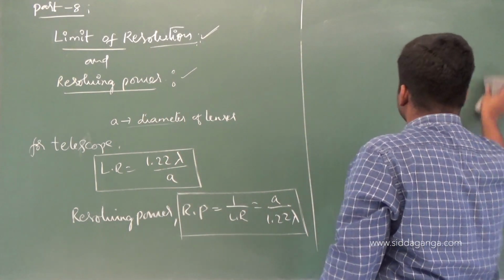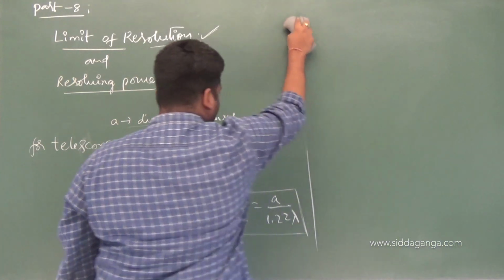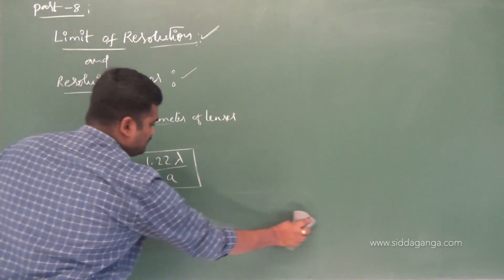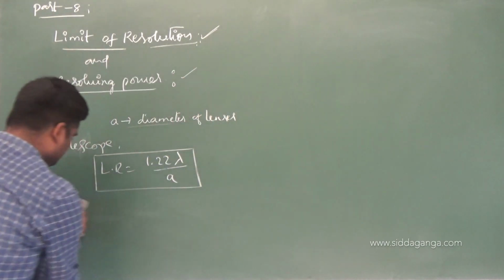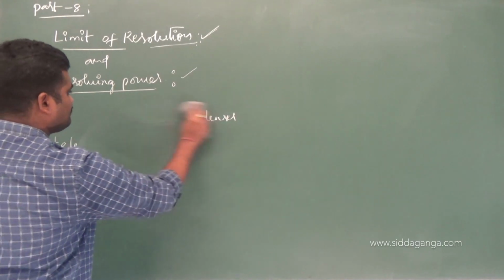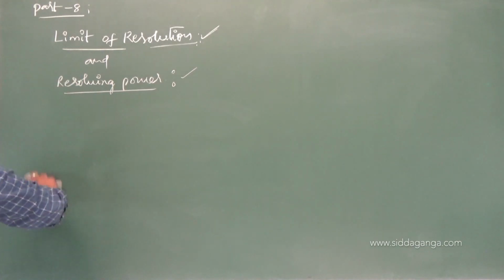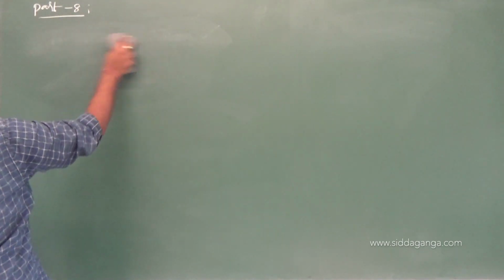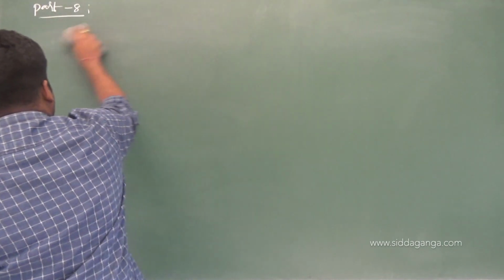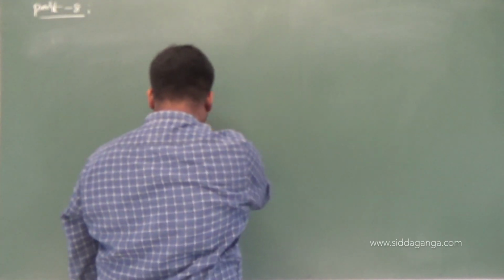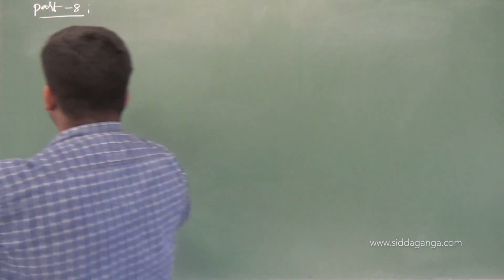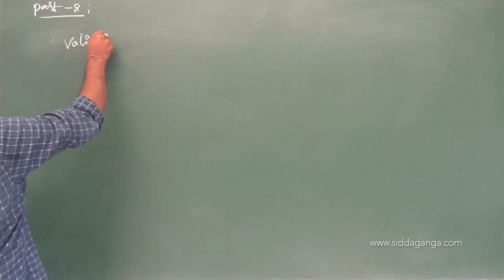Nothing to bother much about this particular part. More about diffraction, and in diffraction I stretched much more on single slit diffraction, particularly how to find the angular width and linear width of the central maxima. That point is a bit crucial which you have to learn. Next, there is one more point to be learnt here, validity of ray optics. This is an important relation or general knowledge you need to have, validity of ray optics or wave optics.